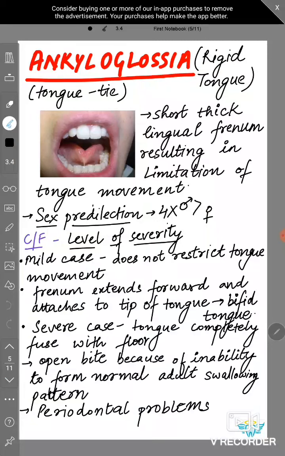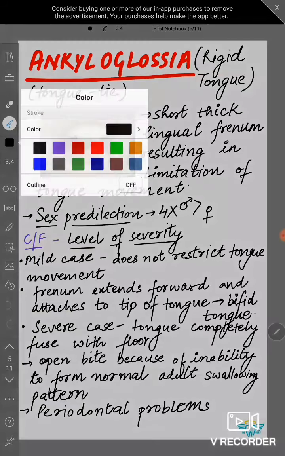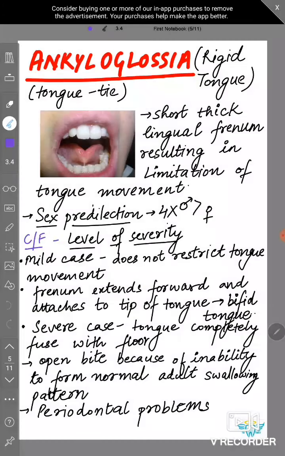Now our next topic is ankyloglossia. Ankylo means rigid and glossia means tongue. So with this, basically the tongue is restricted, there is a tongue tie. So there is a short thick frenum.